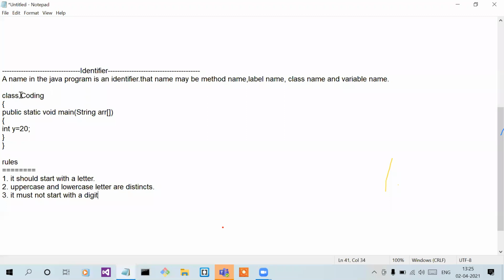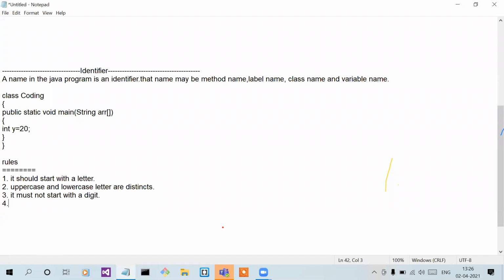Coding starts with a letter, not a digit. And if we write like this, 1coding, then it is wrong. It must not start with a digit. Remember these points.